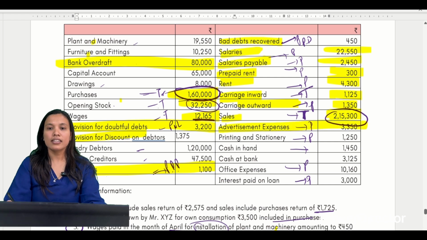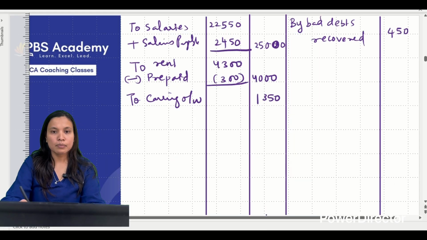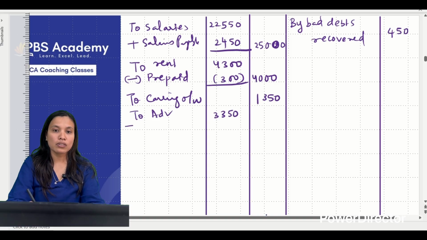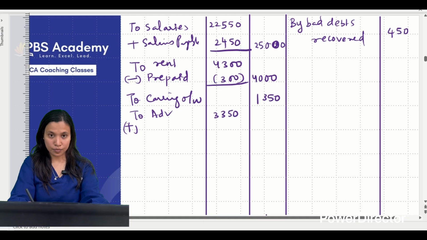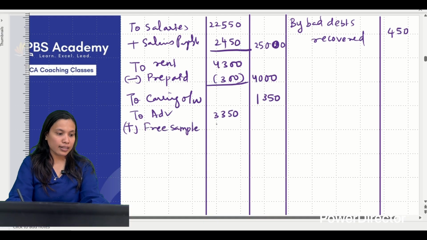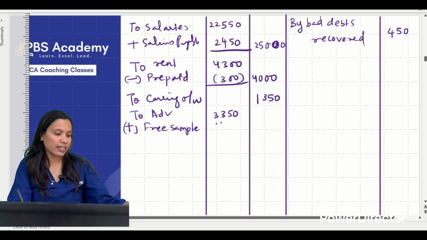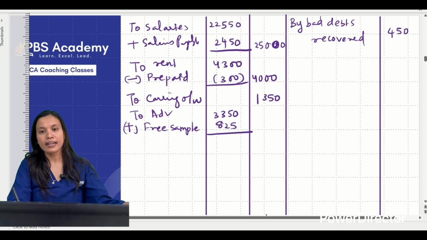Next, sales taken. Advertisement expense given as 3350, correct? To advertisement expense 3350, but that advertisement was on the debit side. So add free samples. So what was the value? I think it was 450 something, है ना? Value of advertisement 825. Add it.